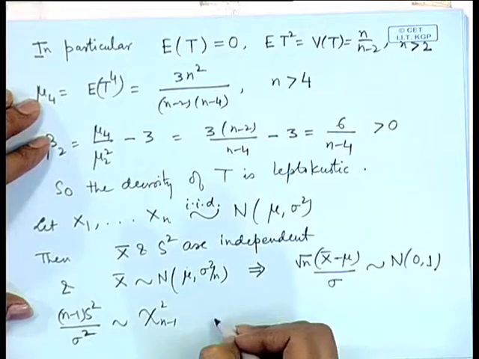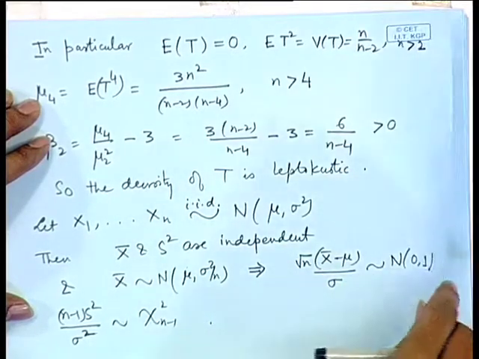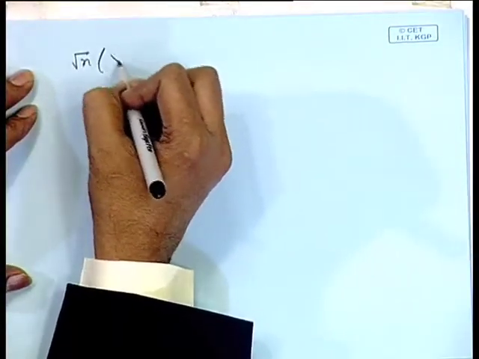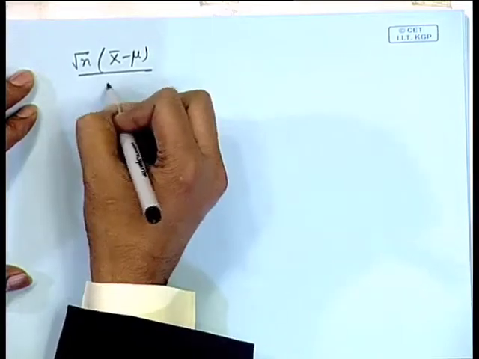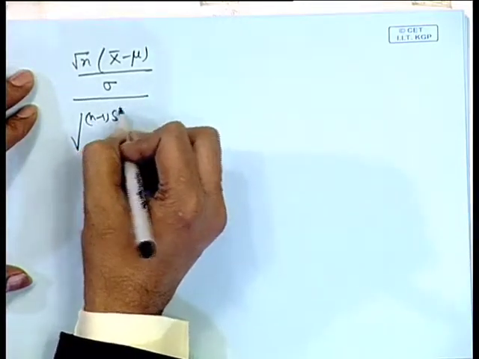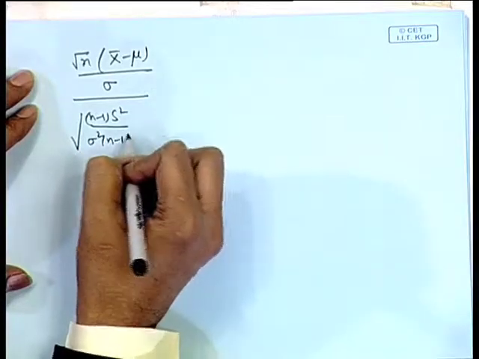So, if I make use of this definition of the t variable, then I can write root n x bar minus mu by sigma divided by root of n minus 1 s square by sigma square divided by n minus 1.